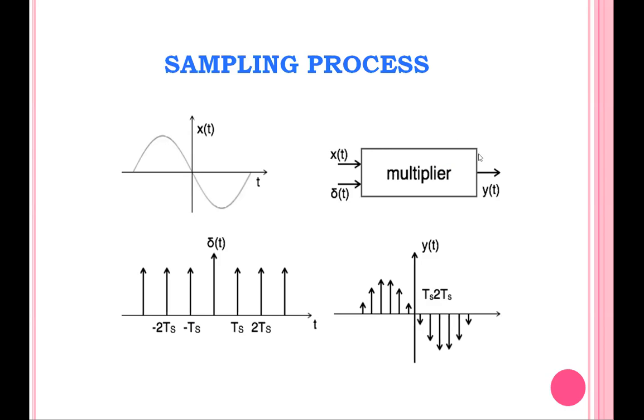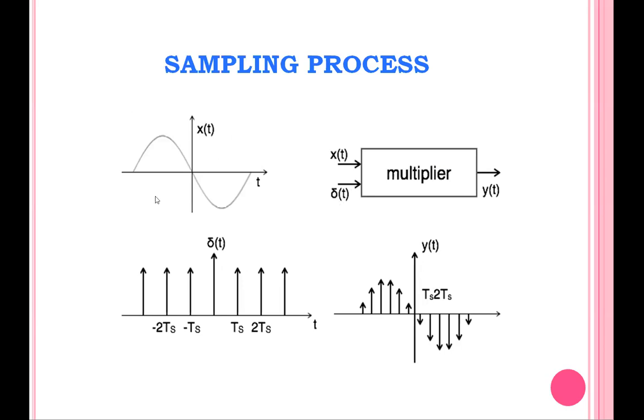The sampling process is done by one multiplier. We are going to take one multiplier and give it two inputs. One is our analog input, the continuous time signal x of t, and the other is del of t. You know del, what is del? Impulse signal. Here del of t is an impulse train we are taking. Impulse means at t equal to 0 the signal is available, and at the remaining times the signal is not available. So here we are taking a series of impulses, the impulse train del of t.